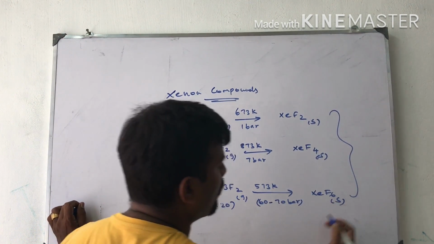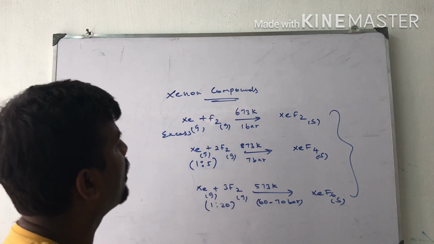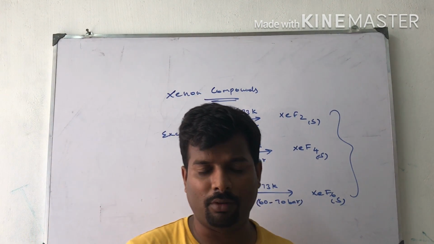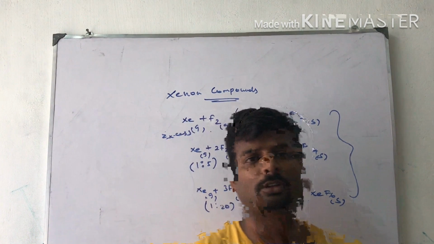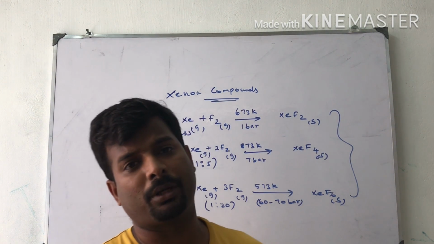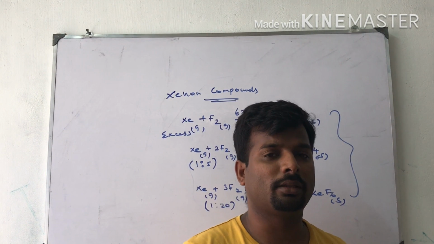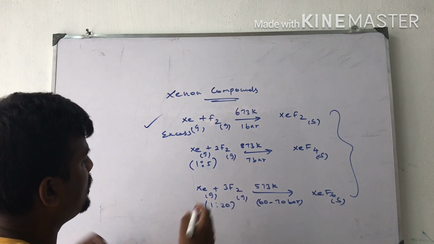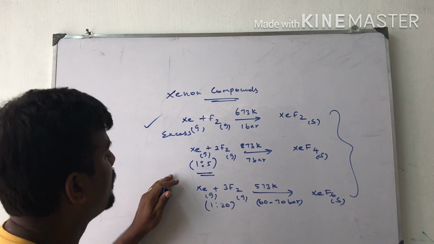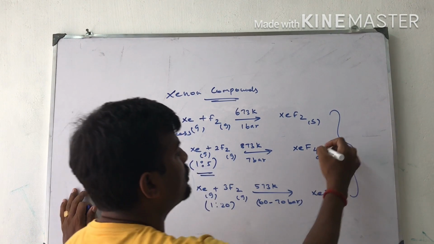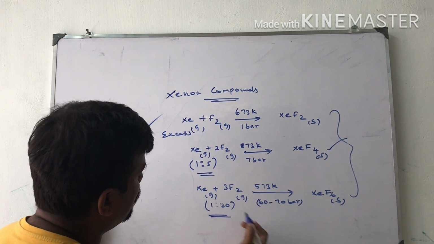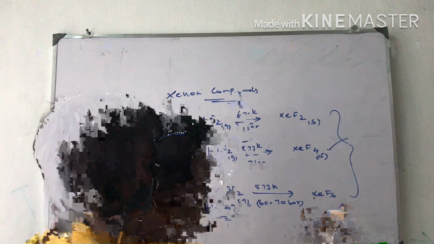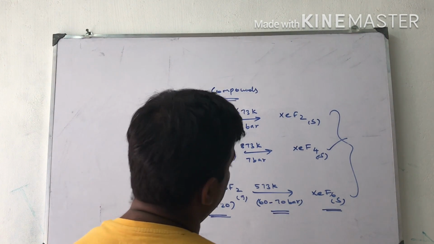Xenon and fluorine combine to give xenon difluoride at 673 Kelvin and 1 bar. Whenever noble gases give products, something special is needed. Pressure, temperature and the mixing ratio play a major role in these chemical reactions. Here xenon is taken in excess. In the 1:5 ratio, 1 part of xenon and 5 parts of fluorine give xenon tetrafluoride. And in the 1:20 ratio, 1 part of xenon and 20 parts of fluorine give xenon hexafluoride at 573 Kelvin and a pressure of 60 to 70 bar.